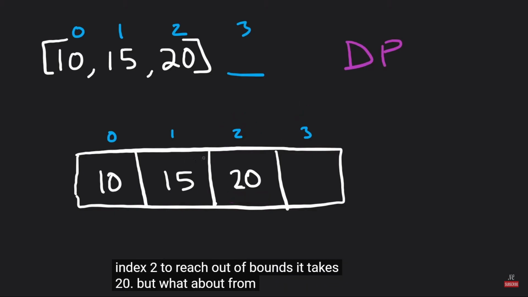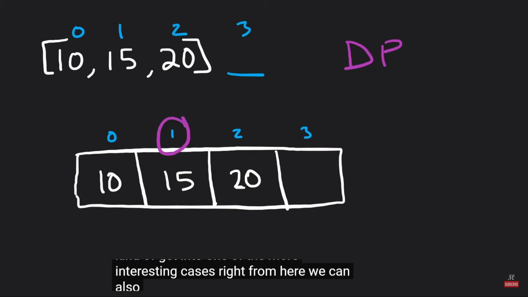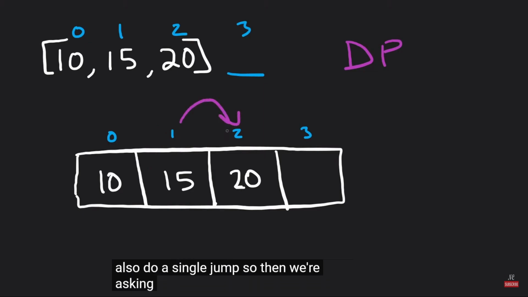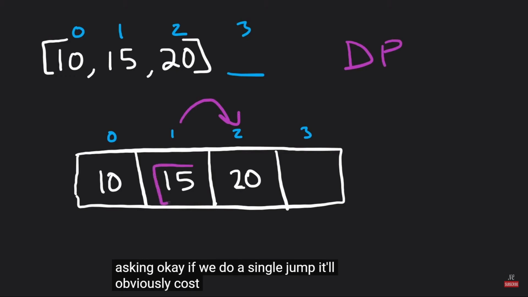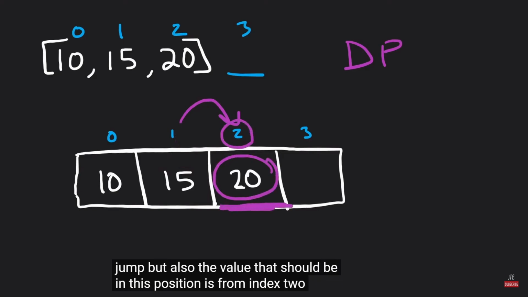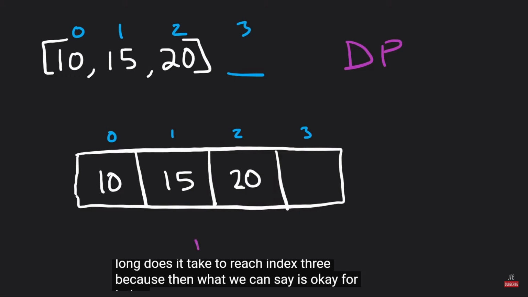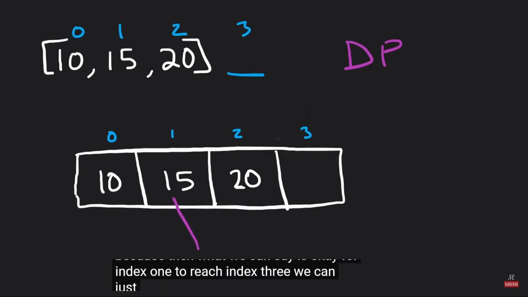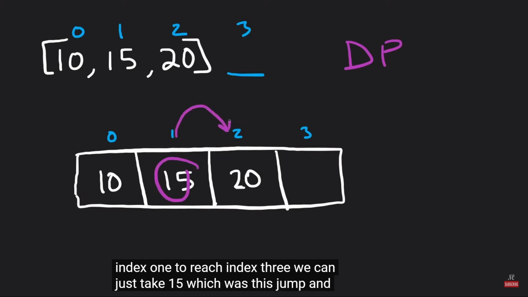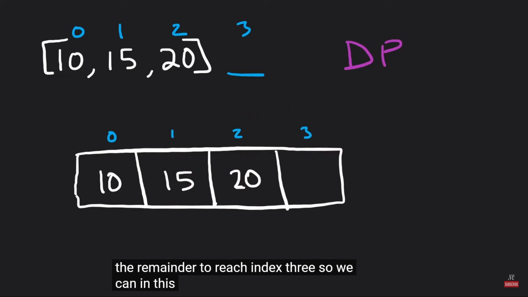But what about from index 1? Now we kind of get into one of the more interesting cases, right? From here, we can also do a single jump. So then we're asking, okay, if we do a single jump, it'll obviously cost us 15 to do that single jump, but also the value that should be in this position is from index 2, how long does it take to reach index 3? Because then what we can say is, okay, for index 1 to reach index 3, we can just take 15, which was this jump, and then 20, which was the remainder, right? The remainder to reach index 3. So in this position, we can put 15 plus 20.